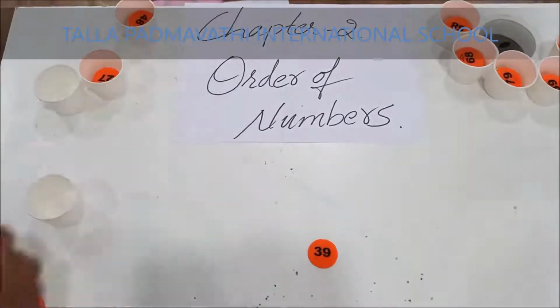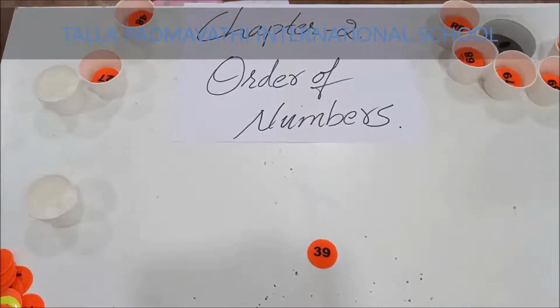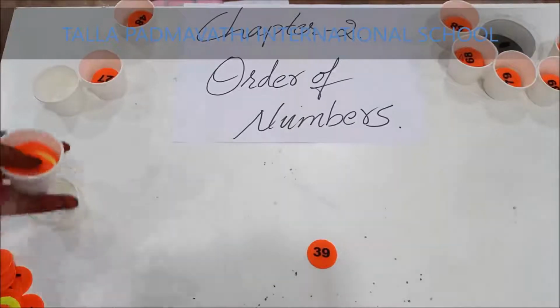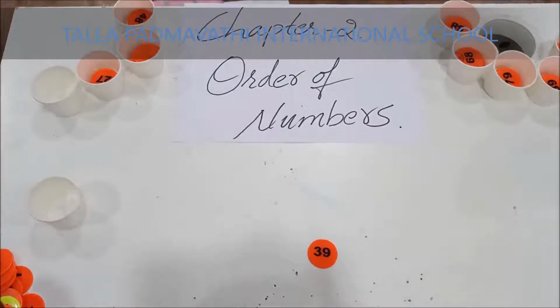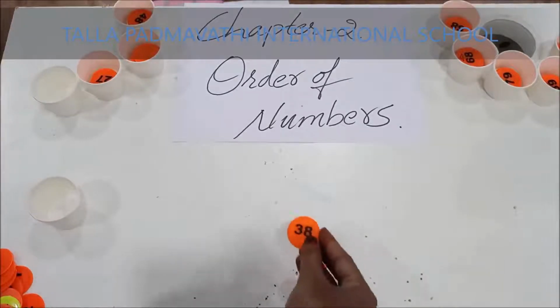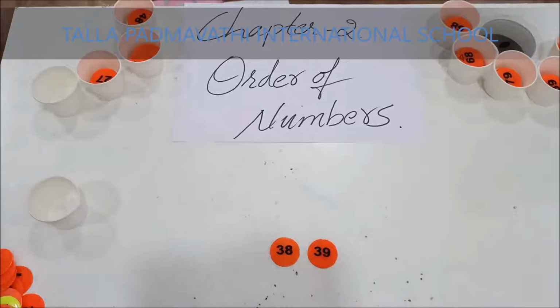39. What is before 39? Count from 35. 35, 36, 37, 38, 39. So 39 before is 38.